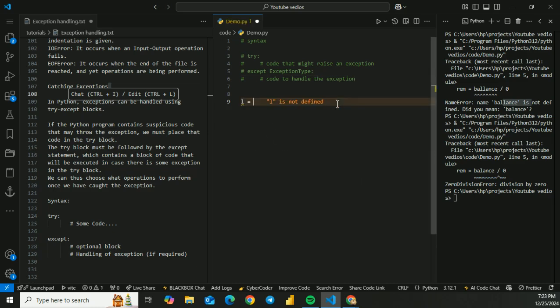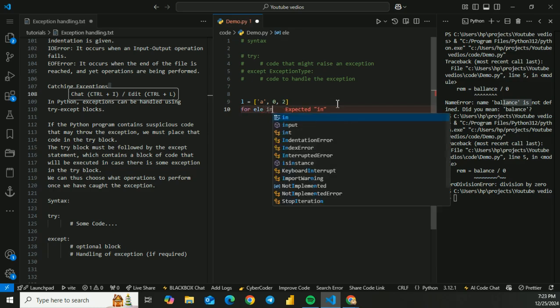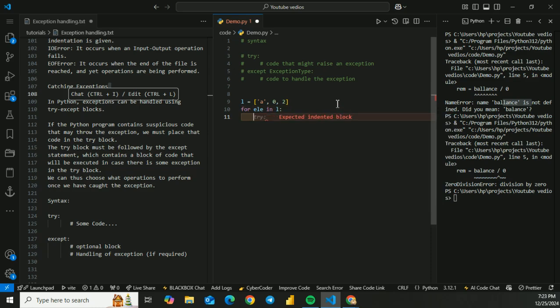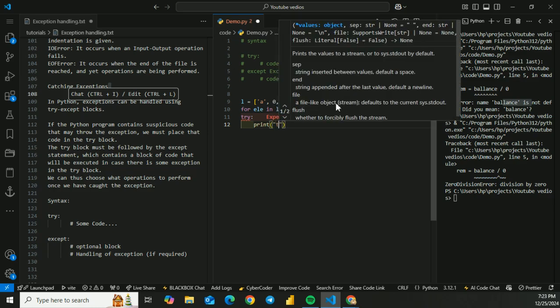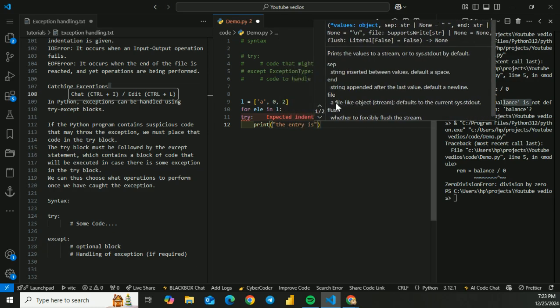Let's say L equals to a, comma 0, comma 2. Now I will say for array in L, I'll go with the try block, and print the entry is.